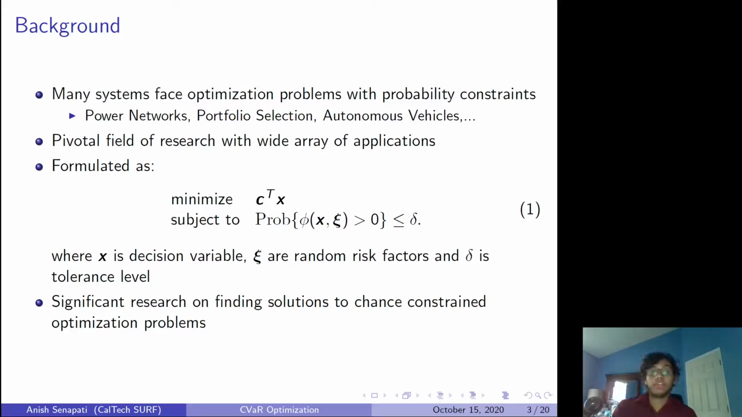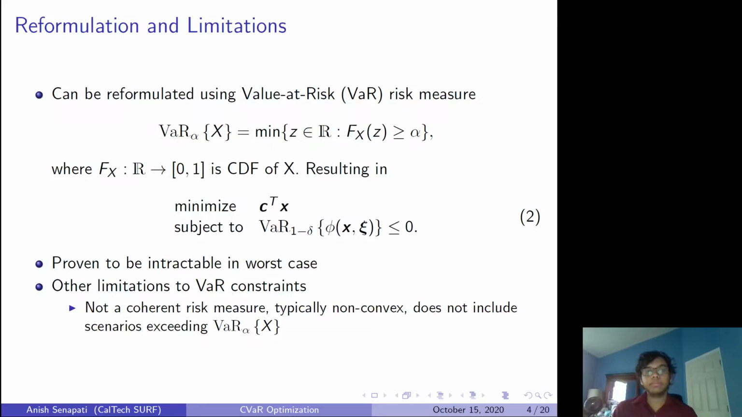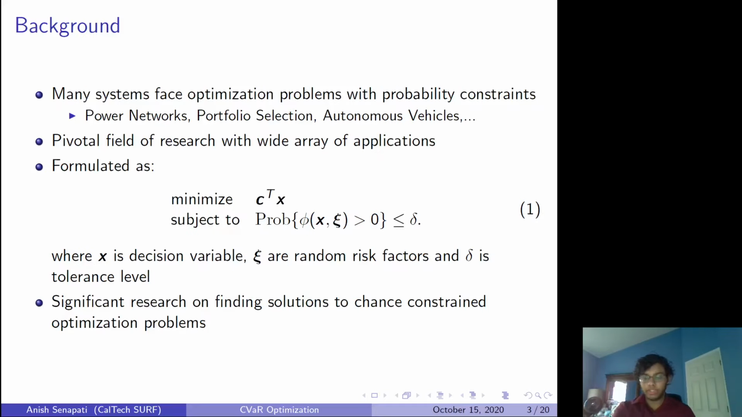So the way that you can formulate this problem is you can minimize a certain linear combination with respect to x of c transpose x, so that's just a dot product, subject to the probability that a certain risk factor, x with a random variable psi, subject to some certain risk factor, needs to be very low. So there's been significant research on finding solutions to these types of problems, which we're going to call chance constraint optimization problems.